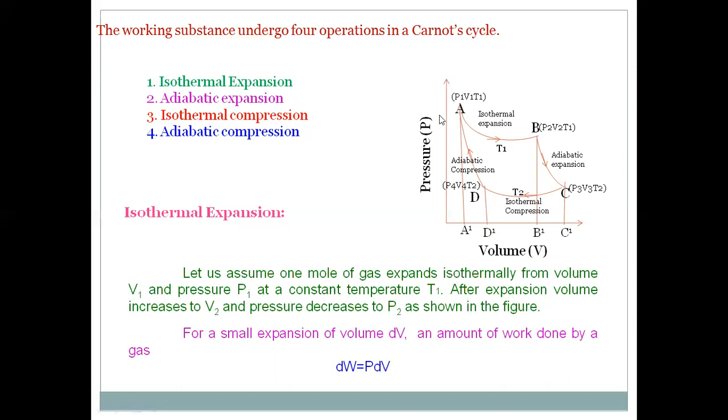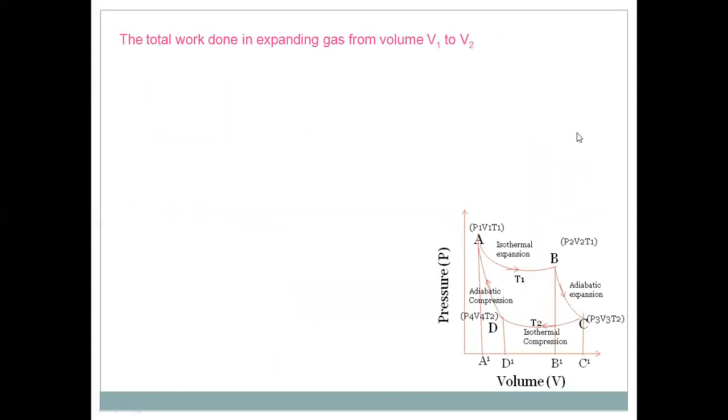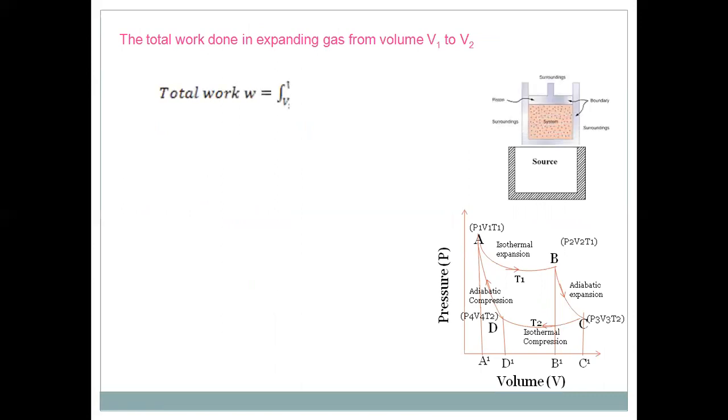But the volume is changing from V1 to V2, so the total work done in this expansion from V1 to V2 is W equal to the integration of dW, whose limits are changing from V1 to V2. Of course, we know dW is equal to PdV.